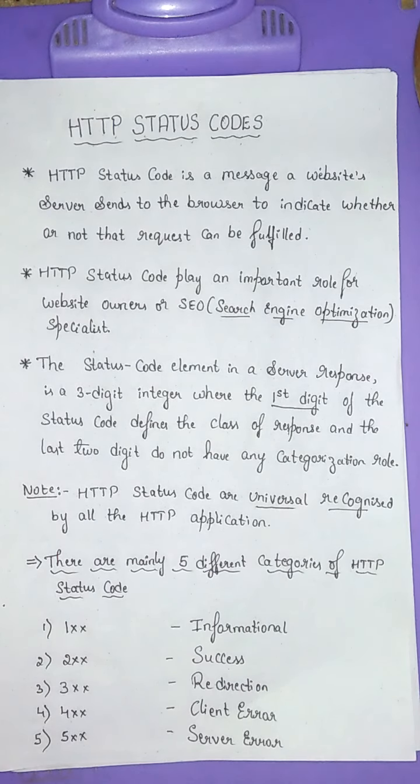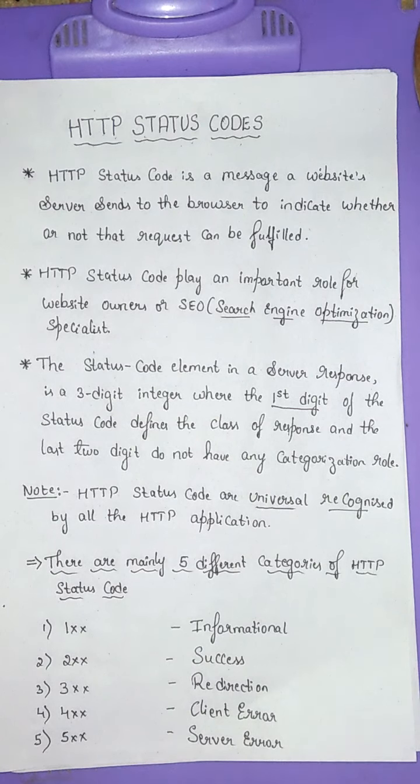Let's move on. There are mainly 5 different categories of HTTP status codes. Firstly, 1xx, which means informational. It means the request has been received and the process is continuing. Secondly, 2xx, success. It means the action was successfully received, understood and accepted. Third one, 3xx, redirection. It means further action must be taken in order to complete the request.